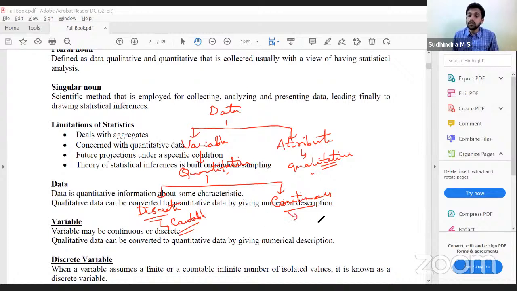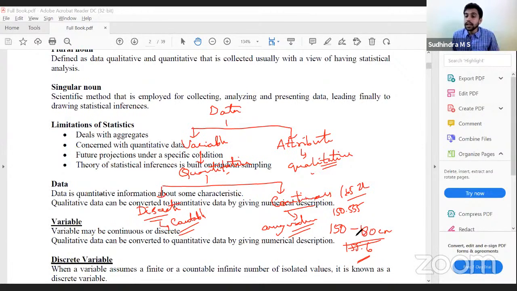Continuous variables are those variables which can assume any value in the given interval. Best example is height. If I say the height of students is within the range of 150 to 180 centimeters, then it can take any value in between: 150.555, 155.6, correct? Similarly, 165.22, any value it can take in that given interval. Hence, they are called continuous variables. So two types of variables, discrete variable and continuous variable.